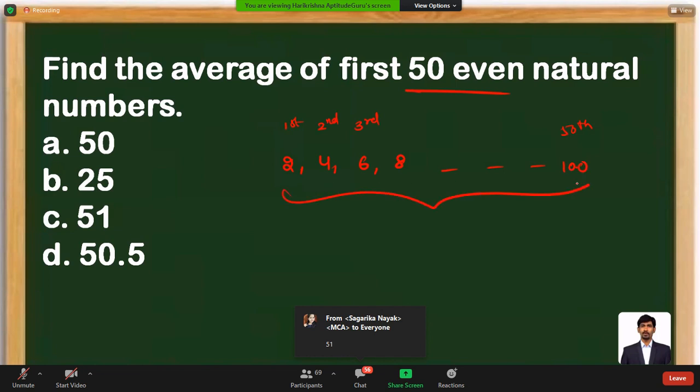So what is the average of these numbers? First term plus last term divided by 2. That's nothing but 102 divided by 2. That's nothing but 51, which is available as option C.